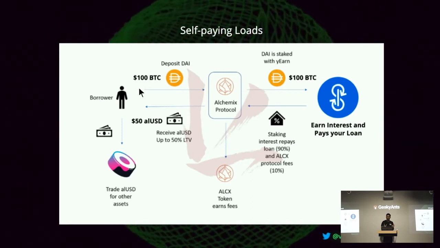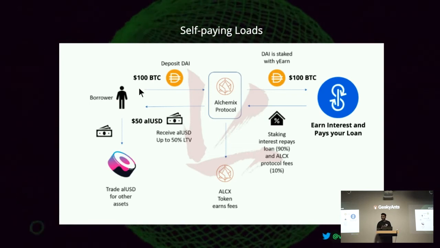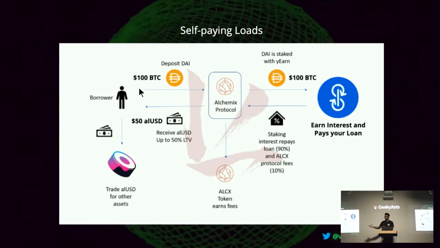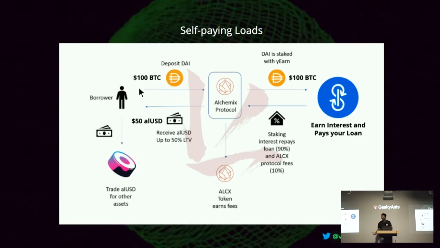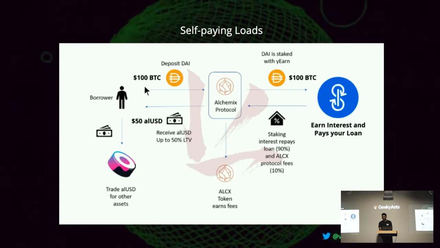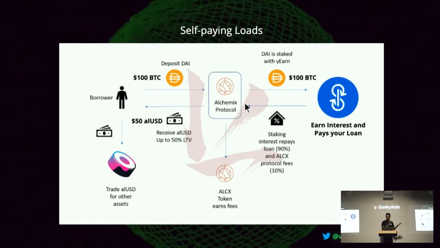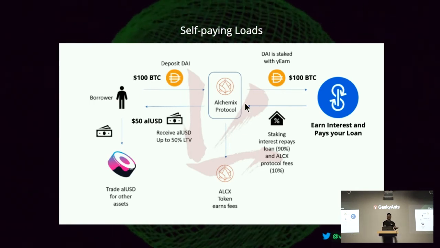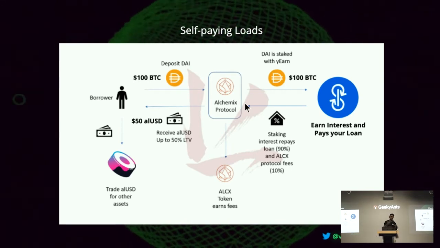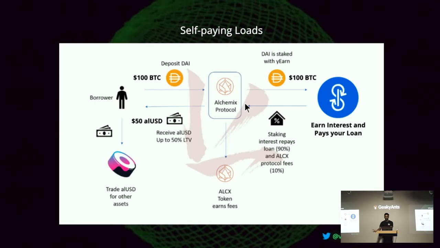So you have BTC, but you don't want to sell it. You want $50, but you don't want to sell your Bitcoin because Bitcoin will appreciate in price. So you don't want to sell your assets, but you want some money. Then you'll go to this protocol and give them $100 worth of BTC. What will they do? They will take your dollars and invest them somewhere else. And this investment will earn interest, and this interest will be used directly to pay your loan.